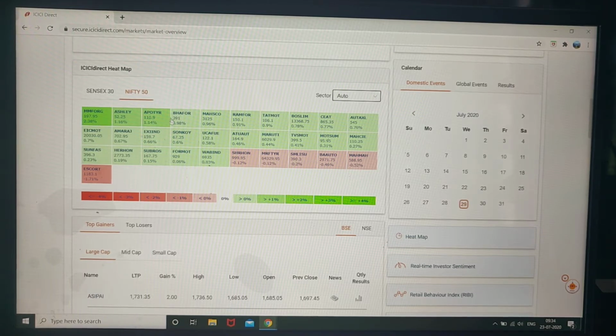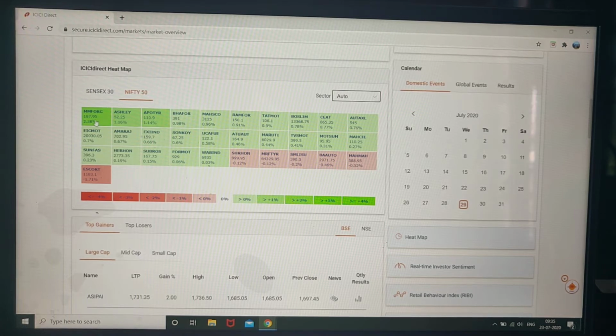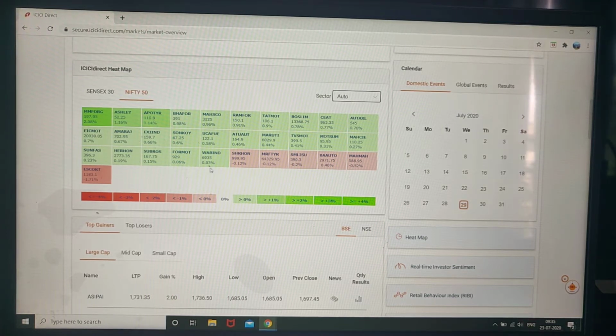These are all big names you can identify easily, and here it's a heat map, so you can easily identify which has the maximum gain in the auto sector and which has the maximum loss. There is a color gradation, so you can easily identify gain and loss.